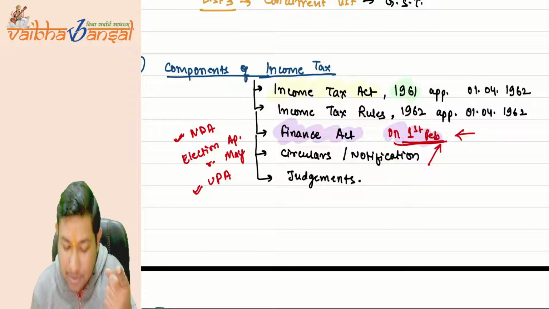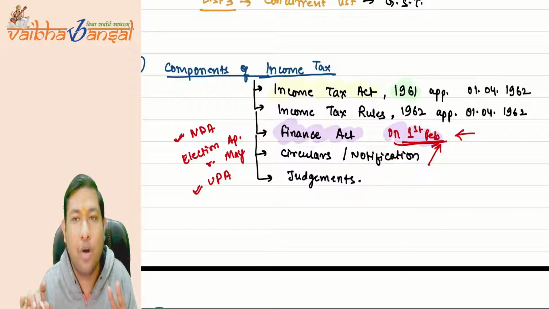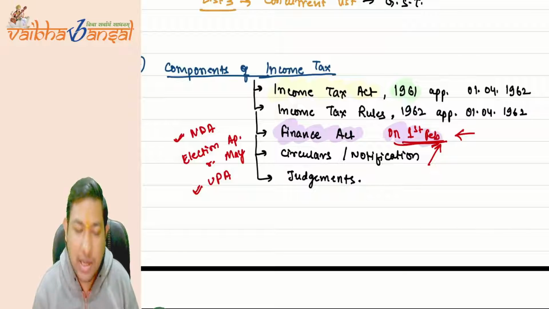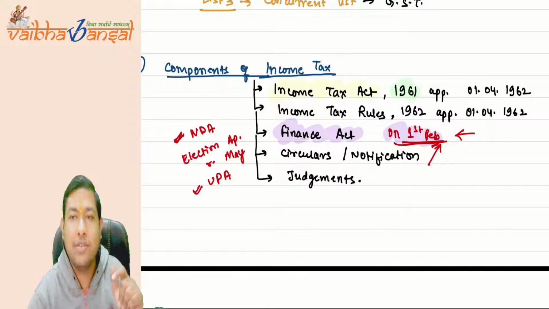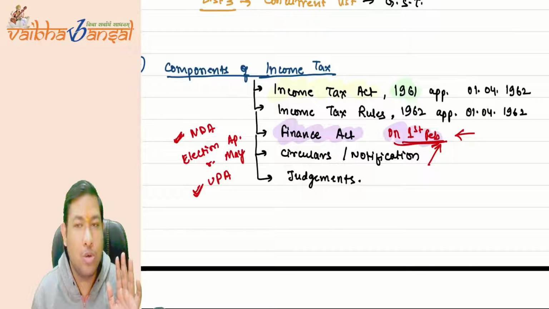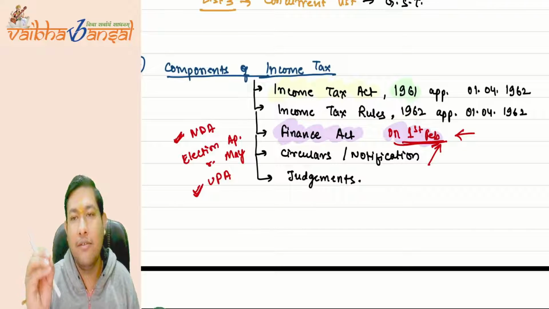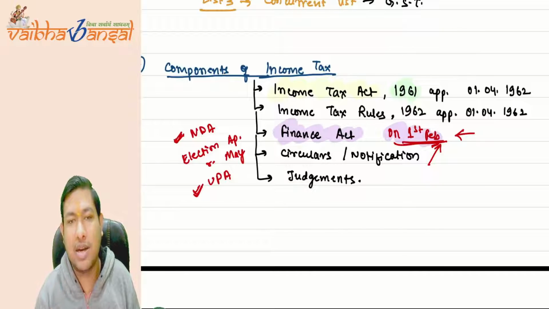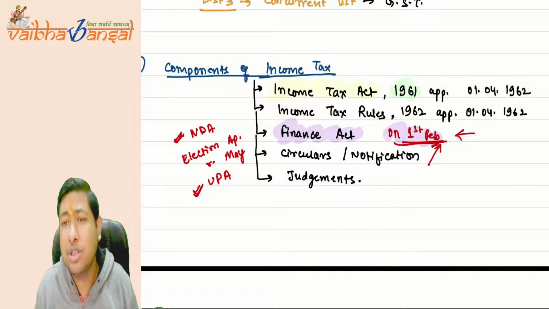One is presented on the 1st of February and the second is presented after the government forms, after the results of the elections. So in our example, if the 1st February budget was presented by the NDA government, and the government changes to UPA, and if the UPA government wants to make some changes, they can make that. So there are two budgets in the election year, and in the other normal years, there is only one budget that comes on the 1st of February. So sir, this is the 2024.